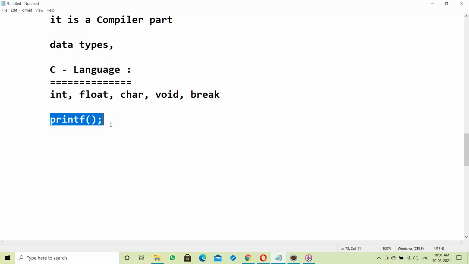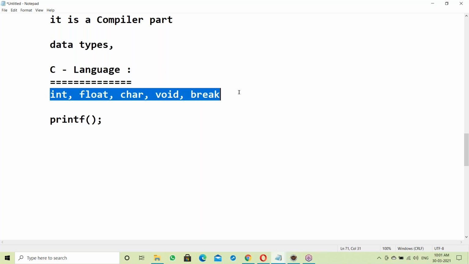So printf is not a part of the compiler. Printf is a predefined function from standard IO, from the library file, so we should include that file. So the compiler cannot identify it by itself.